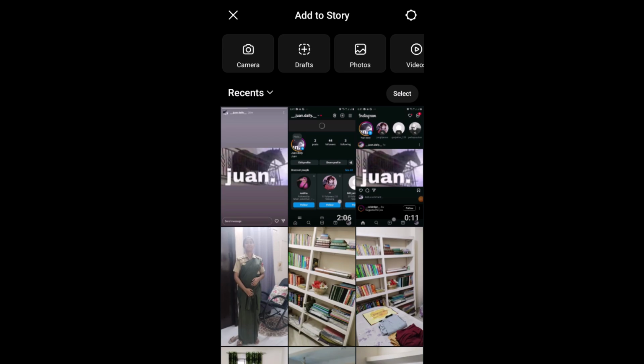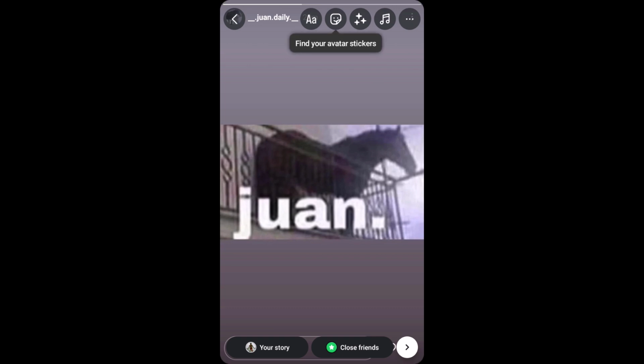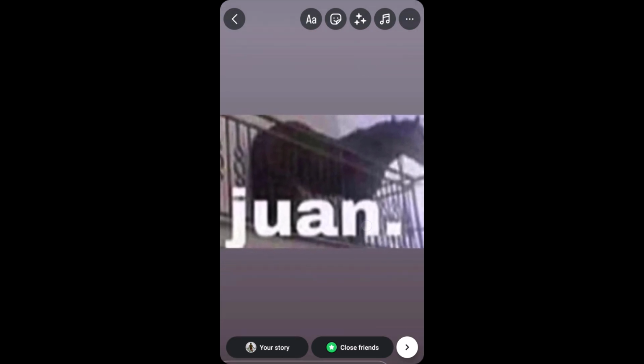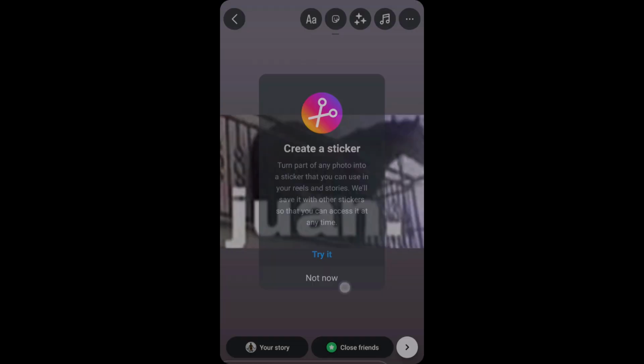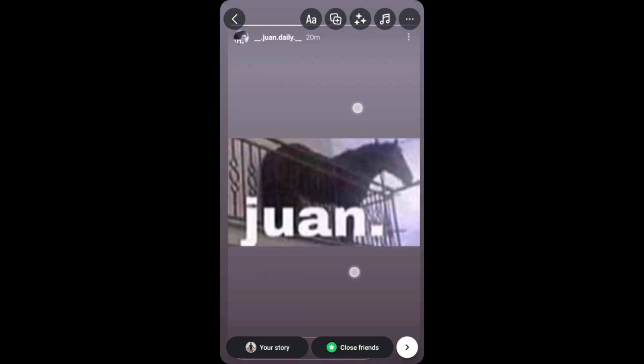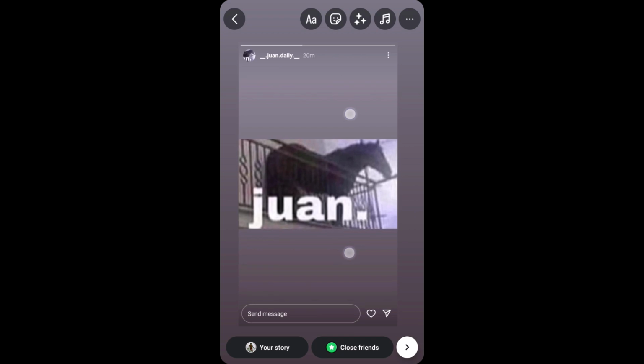And suppose I want to add this picture. And once I have selected it, I can just crop the one daily's tagged part and just keep it, or I can also keep it like that.